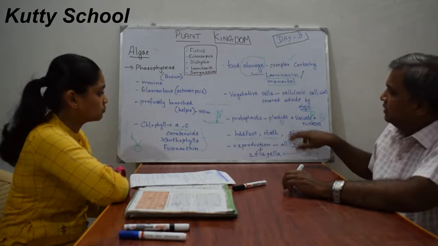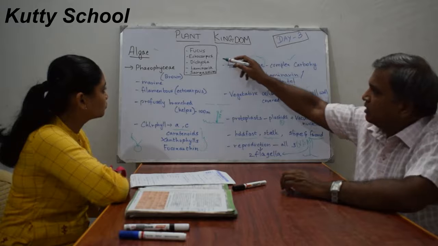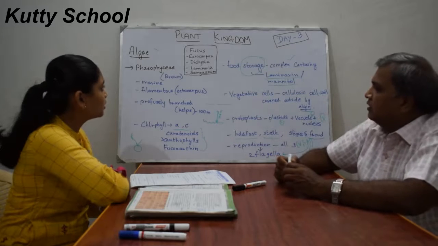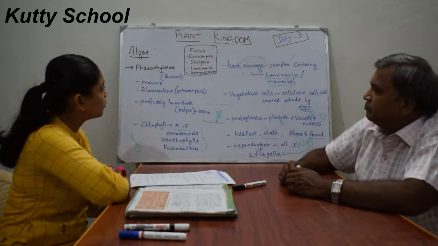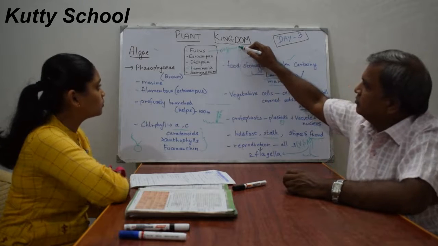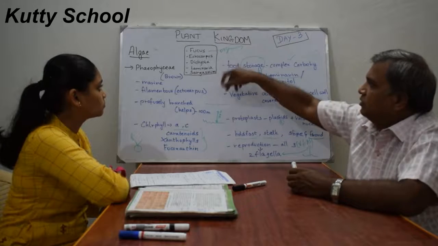Previously we have seen, for reproduction, they have given separate examples. They have not mentioned that Fucus is the example of oogamous reproduction. That's it. For the rest of the 4, they did not mention anything.